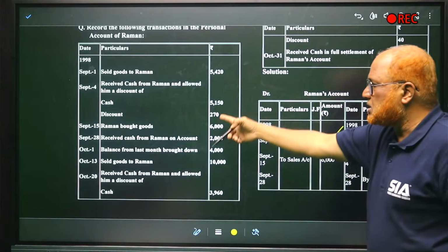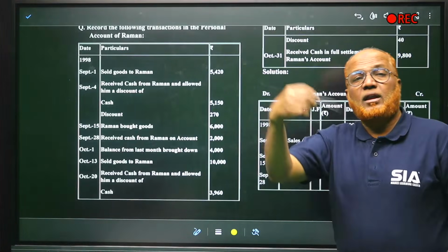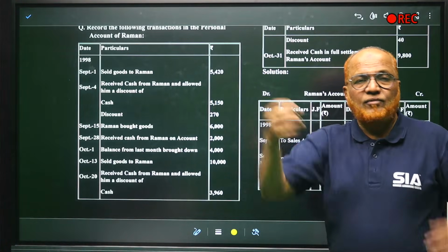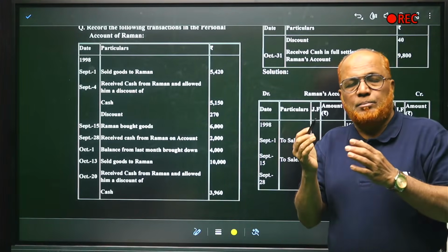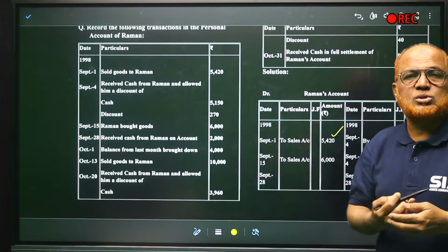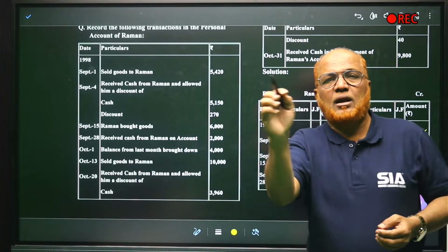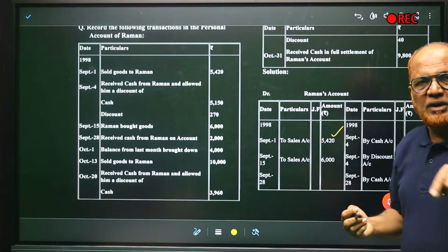Two transactions are over. Now Raman bought goods. When Raman bought goods, we sold the goods. जब रमन goods खरीदा है तो हम goods को बेचे हैं. We have sold the goods. So entry will be Raman account debit, sales account credit. So Raman should be debited.